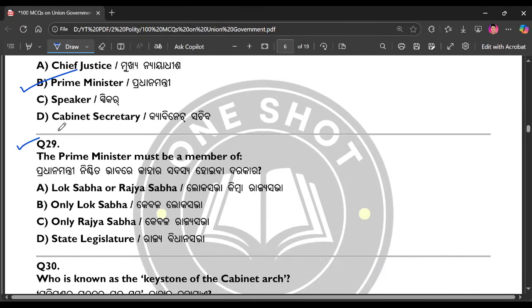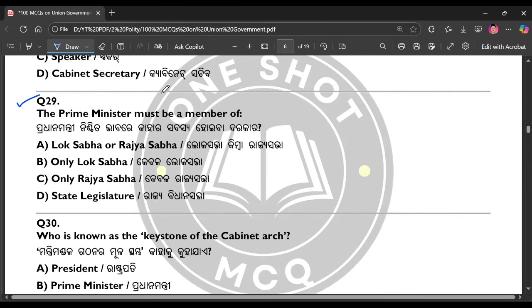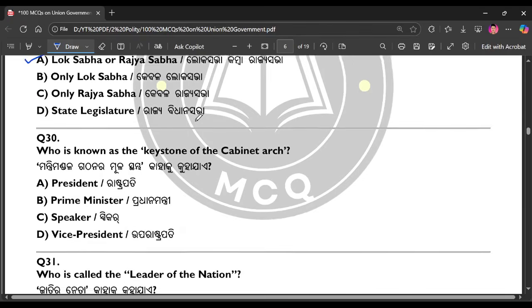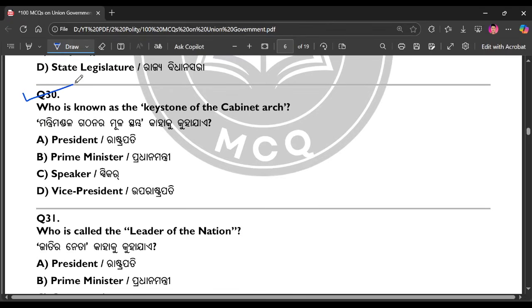Question number 29. The Prime Minister must be member of. Right answer is option number A. Question number 30. Who is known as the keystone of the cabinet arch? The right answer is option number B, Prime Minister.